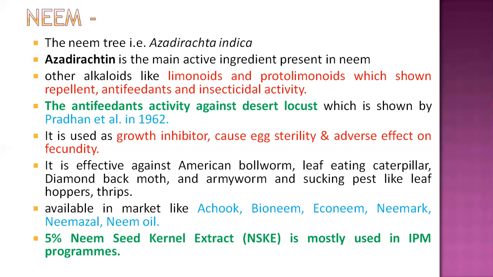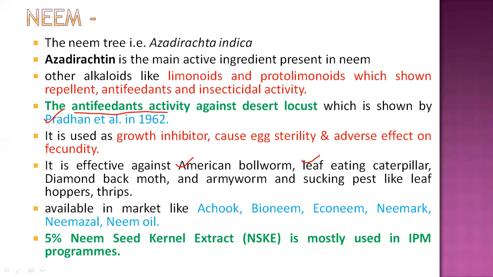Even in the desert locust, one experiment was conducted by Dr. S. Pradhan, which I mention on the slide. Here the presence of antifeedant activity against the desert locust acts to avoid feeding by this desert locust. And it is also effective against various bollworms, that means the American bollworm, and some leaf feeding insects called leaf eating caterpillars